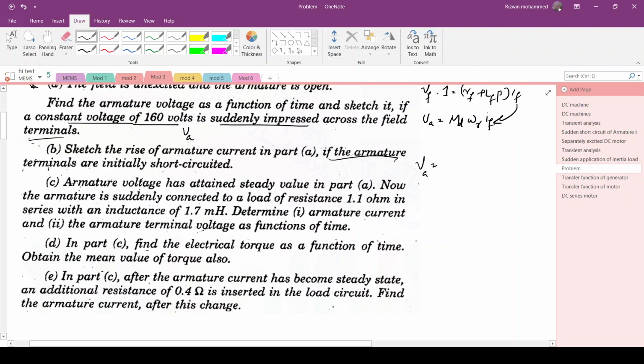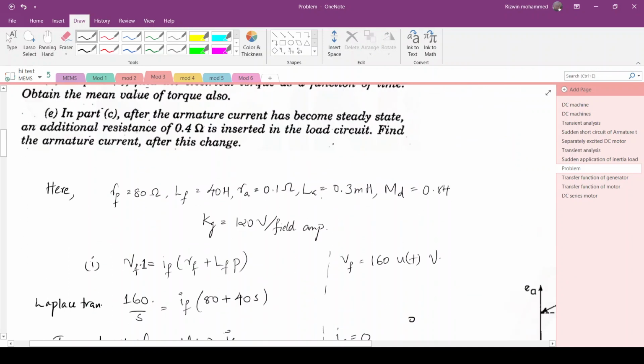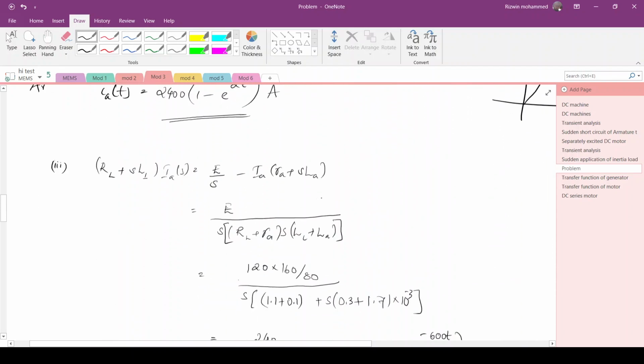In this case, VA will be equal to IA into RL plus SLL. We have already studied the theoretical part of this. So on substituting the values, you will get the armature current, and you can find the terminal voltage.